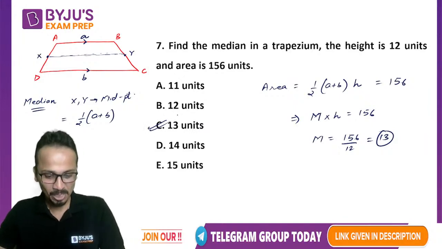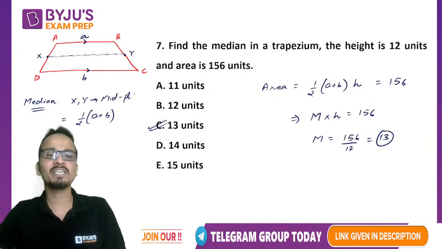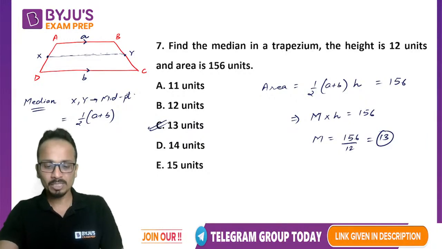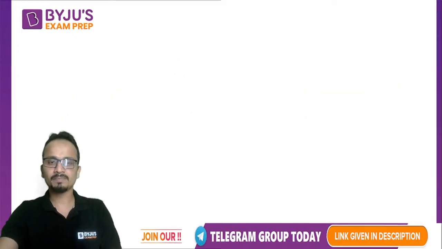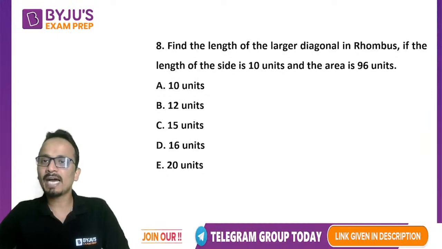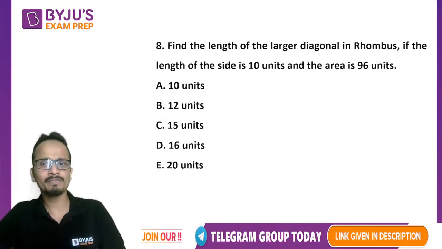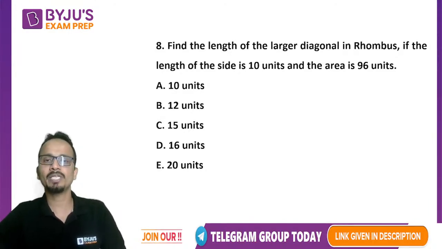Ram, Gaurav, Sweetie, Dharmi, all of you have given a correct answer. Lovely, very good. Let's move on to question number 8. Now find the length of the larger diagonal in a rhombus if the length of the side is 10 and the area of this rhombus is 96 units.